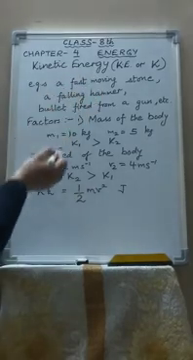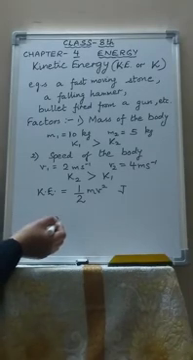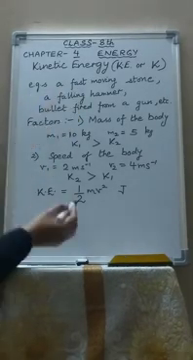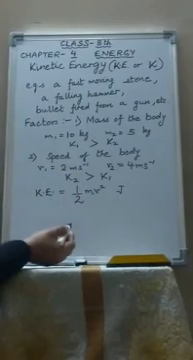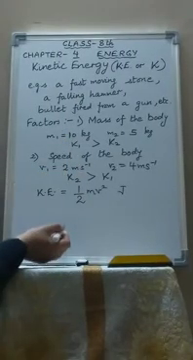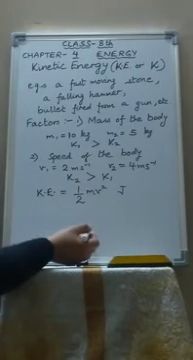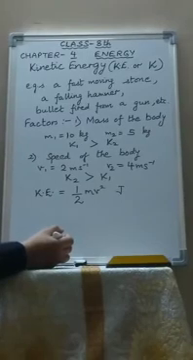Similarly, a falling hammer strikes a nail fixed on a wooden block, so it has kinetic energy. A bullet fired from a gun, a rolling ball, an apple falling from a tree, blowing wind, flowing water, etc. These all have kinetic energy because they are in motion.